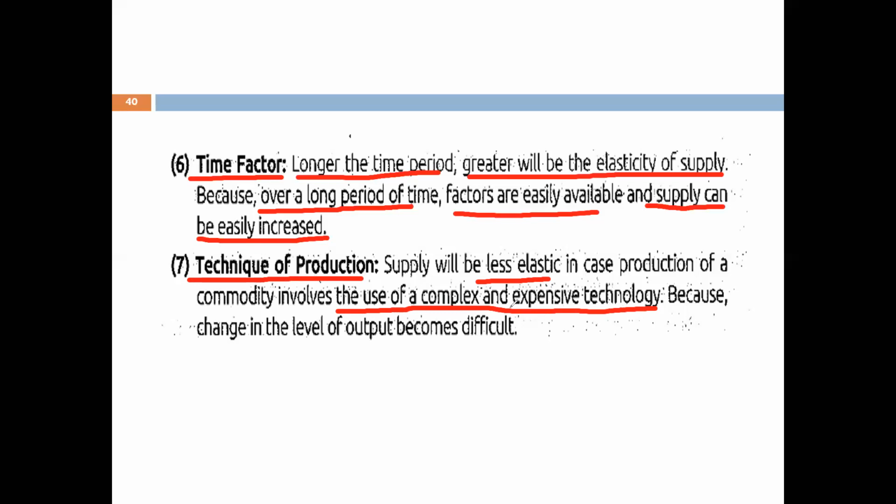So if the technology used in the production process is complex and expensive, then the supply will be less elastic to change in price. कमोडिटी की increase decrease हो जाए, आप supply को change नहीं कर पाते, इसलिए supply will be less elastic because change in the level of output becomes difficult.